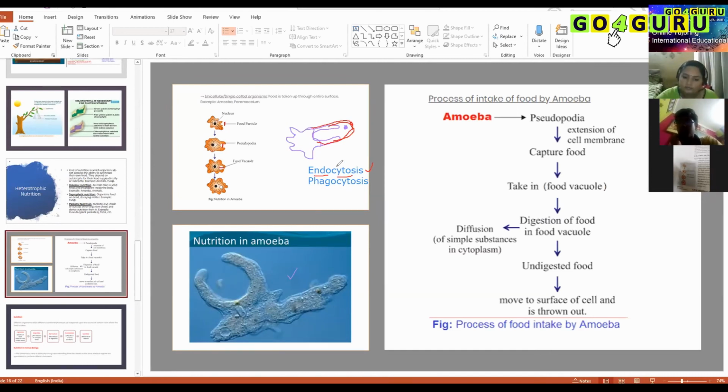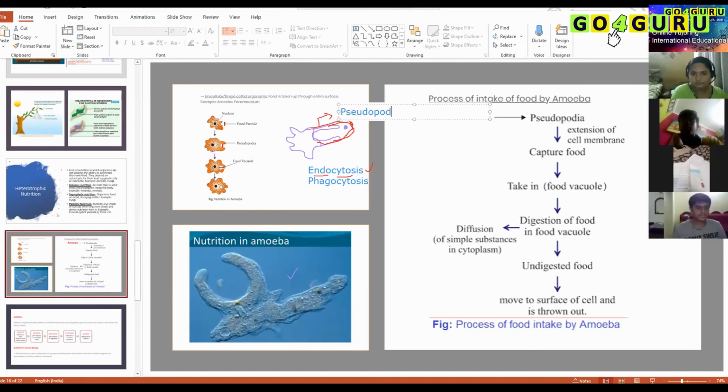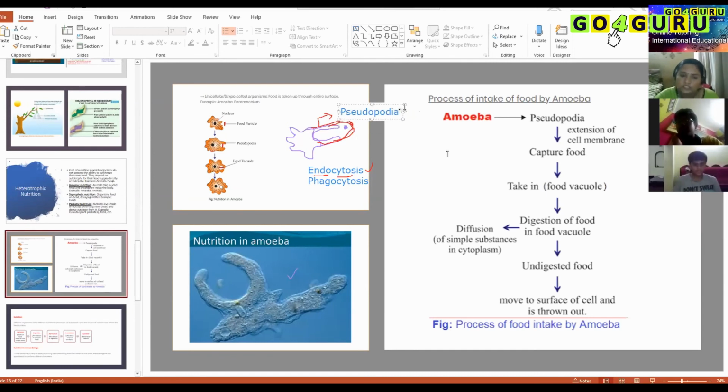Fine. So what is this arm of amoeba called? Pseudopodia. Why is it called pseudopodia? Because it is a finger-like projection which helps in engulfing food. I agree with that. But why do you call it pseudopodia? What is the meaning of pseudo? Pseudo means false. Pseudopodia is helpful for amoeba in locomotion. It helps amoeba to move from one point to another.